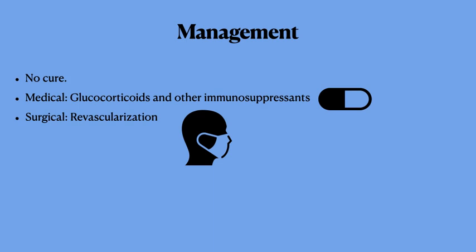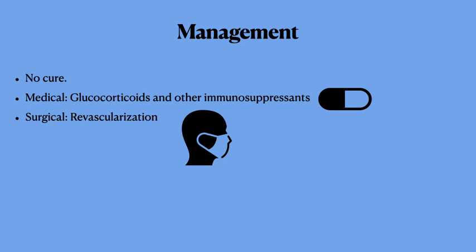For management, like I said, there is no cure for this condition, but there are some management strategies we can use. Medical management is usually very ineffective, but we can use glucocorticoids, and immunosuppressants have also been used. Immunosuppressants commonly used apart from glucocorticoids include anti-TNF and tocilizumab. Remember, tocilizumab is an interleukin 6 inhibitor, so that's an important medication to be aware of.